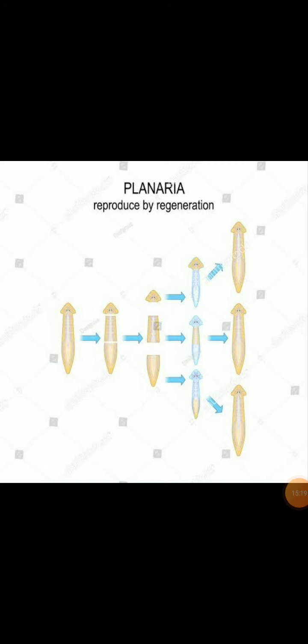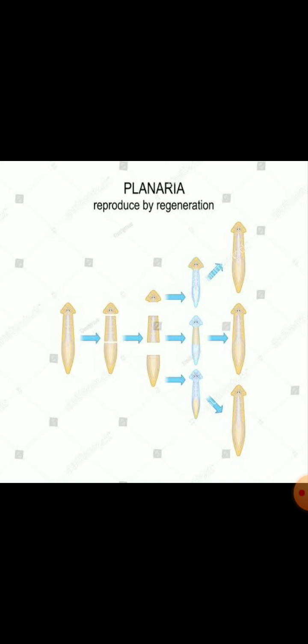In the end, let me tell you again that fragmentation is the process in which the cells simply break up into smaller pieces upon maturation. It is done on its own.